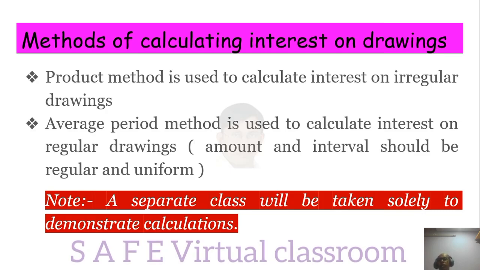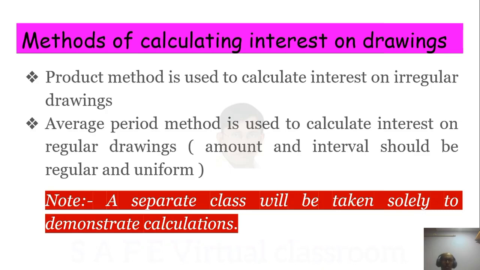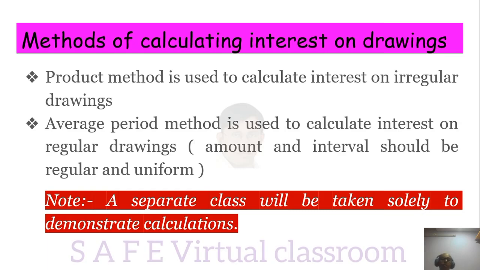If you just understand how to calculate interest on product method and average period method, and how to find out average period, that is more than sufficient. So just do 3 or 4 problems, more than sufficient. Then in casual time, when you are solving more question papers, practice will give you a hands-on feel. So don't waste more time on the calculation of interest on drawings. A lot of problems are there, so don't waste more time.